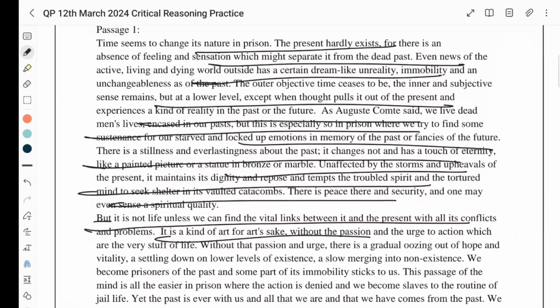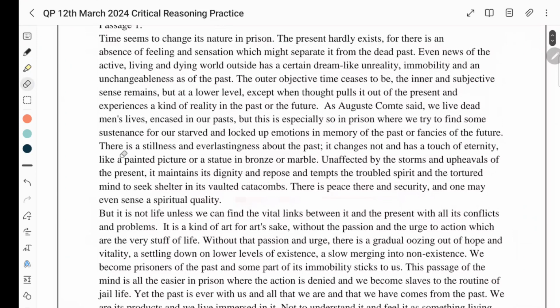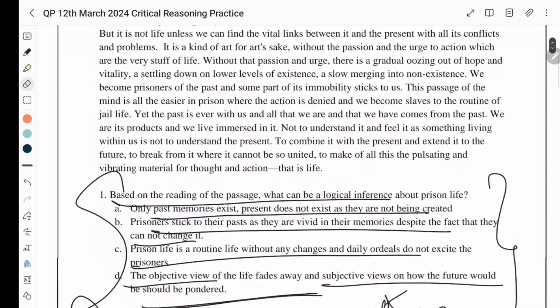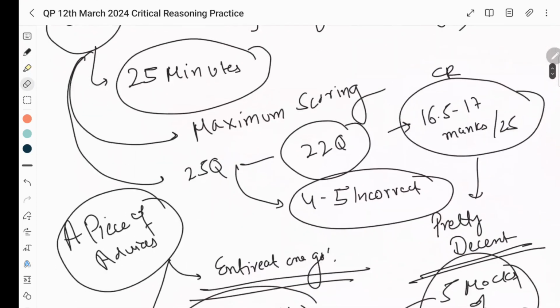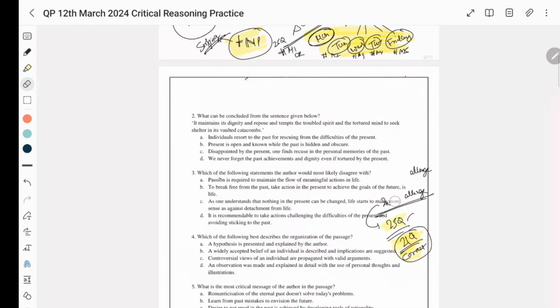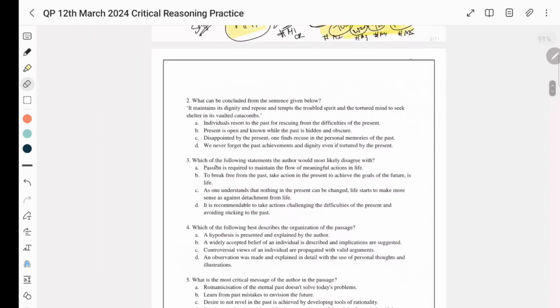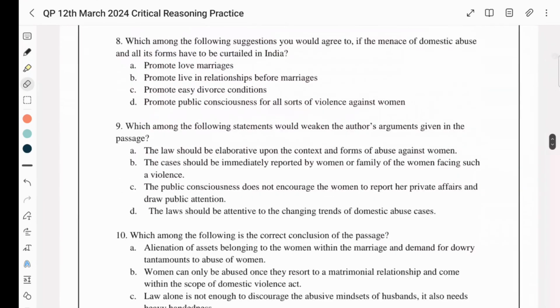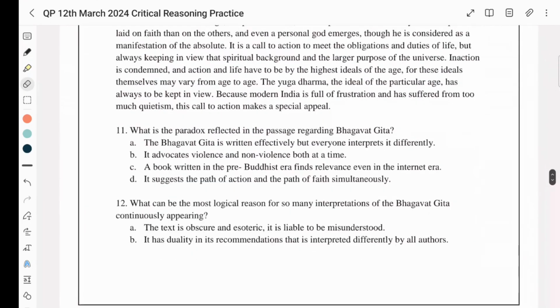Other students, there are guys who have the potential to score 90-95. I'm not going to take names, but there are guys who are already there. Consistent practice. So students who have solved this particular sheet, the idea of sharing it before was that you would solve it and come inside the class. So I'll quickly share the answers with you so that you can cross check how many questions you got correct and how many are incorrect. Let's not bore you with the discussion at the start. Then you will calculate your score, and then we'll go into discussion question by question, unfolding each segment.